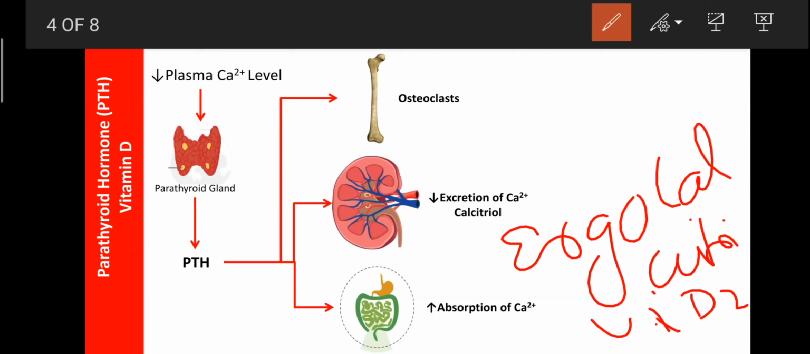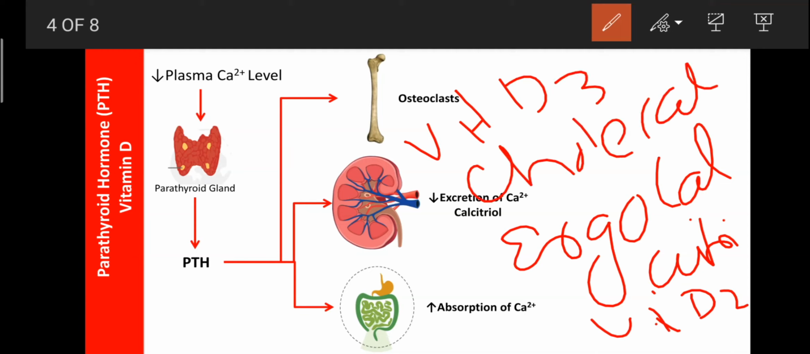And the vitamin D that is formed under the skin when we are exposed to sunlight is known as vitamin D3 or cholecalcitriol, because chole indicates cholesterol. Cholesterol is responsible for the formation of calcitriol, and calcitriol is responsible for the formation of vitamin D. So due to that, it is known as cholecalcitriol.